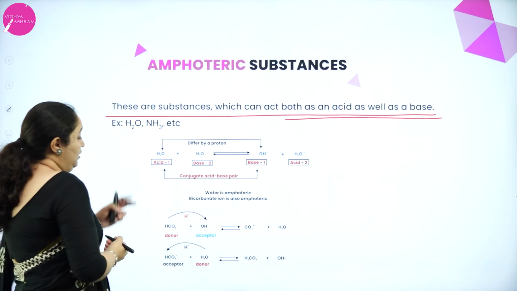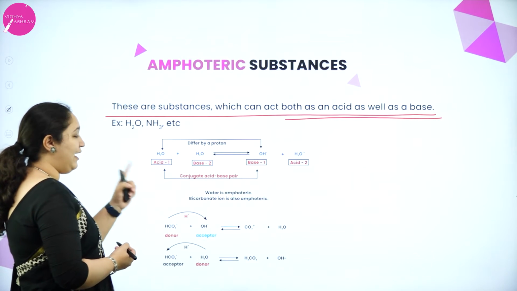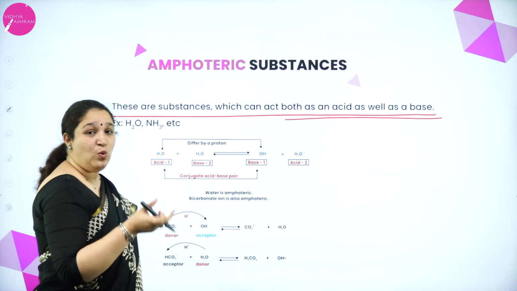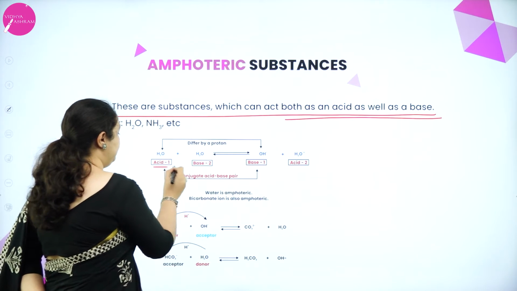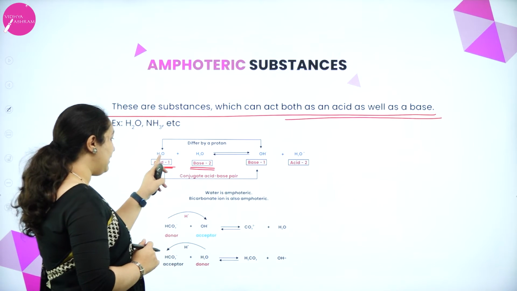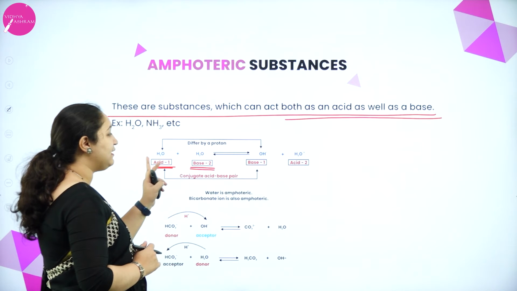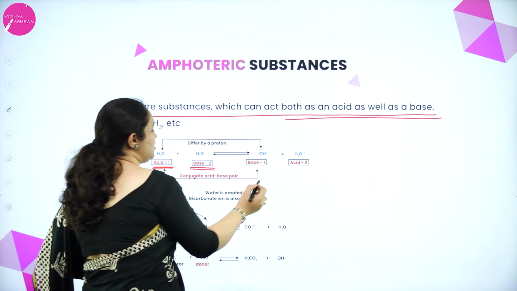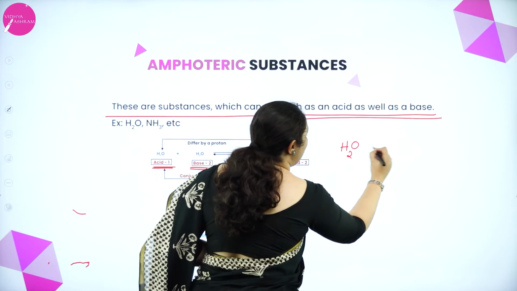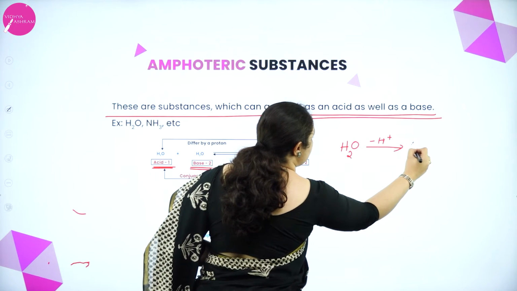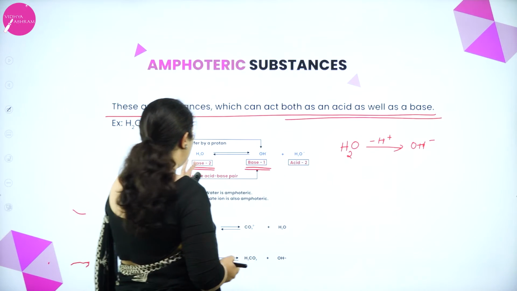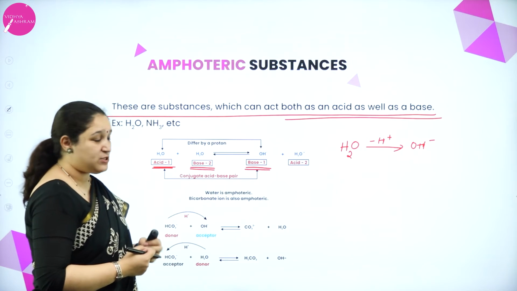We have two examples I have taken. One is bicarbonate ion and one is amphoteric water. Here I have given an example of water in which one water molecule is acting as an acid and one water molecule is acting as a base. So, from the acid H2O, I am going to remove an H plus ion. So, I will get OH minus. So, this acid will give rise to the conjugate base. So, H2O has lost an H plus ion, minus H plus ion, OH minus. This is the acid and conjugate base. The other water molecule has to take up an H plus ion because it's a base.